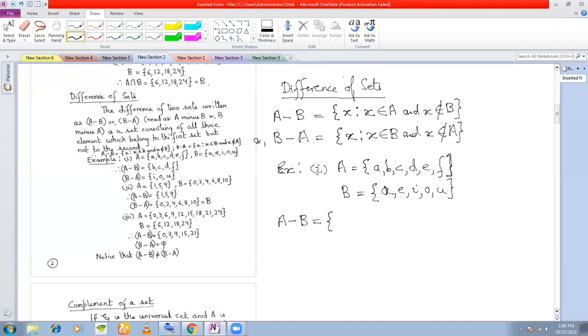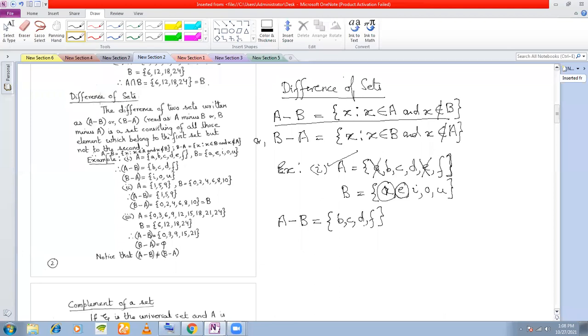This means now, see A minus B, if you see here the definition, X is all the elements of A. So I will take all the elements of A, but I will remove all the elements of B from A. What are the elements that are common to A and B? See that E is common, right, to A and B. So I will remove this element from A. What other element is common to A and B? A is common, right? So from A, I will remove A. So what am I left with? B, C, D, and F. So this is my A minus B.